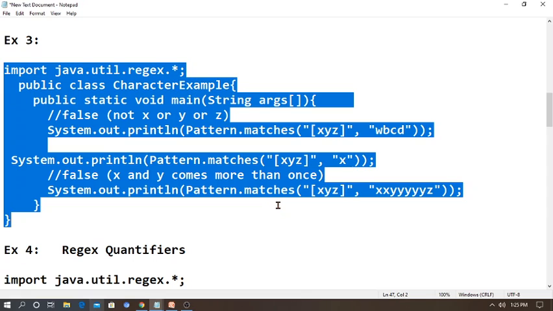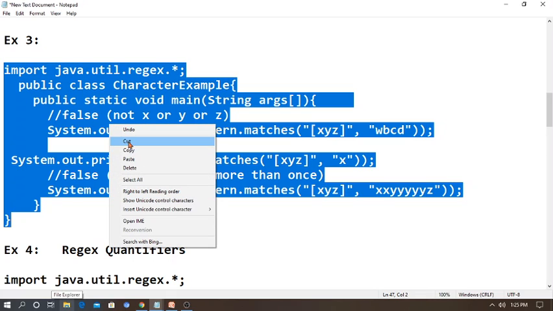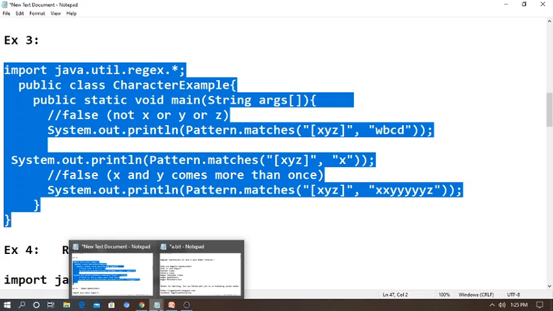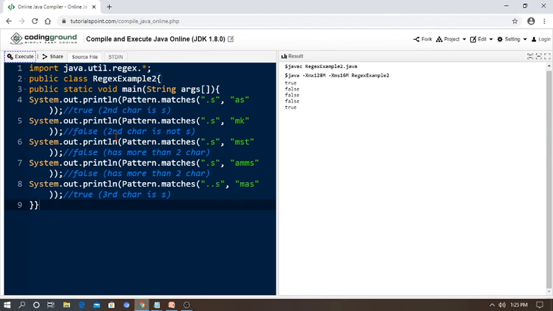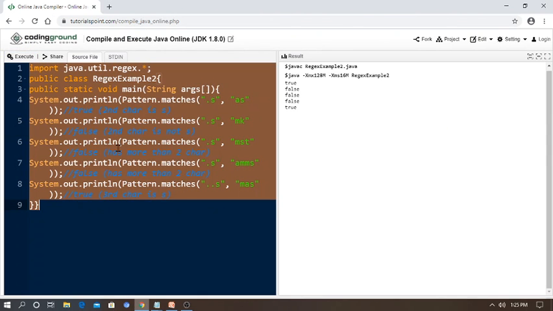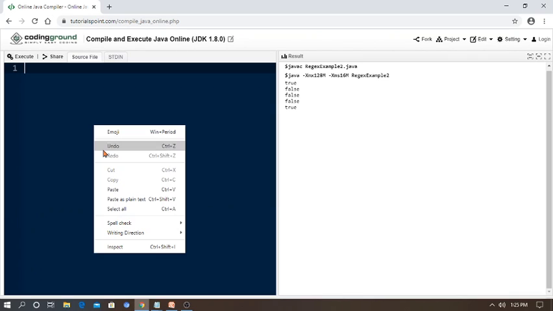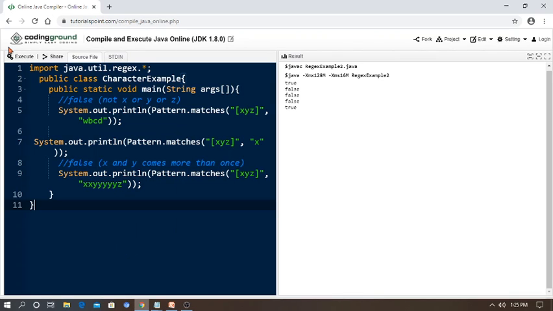Then SOP Pattern.matches of XYZ comma, in double quotes, I am giving X followed by Y and Z in close brackets, and so on. So like that I am giving, this is the result for the demonstration of the character class program. Mostly it is false true or true false like that. So simple and easy. In the runtime, if you want, you can change the output.